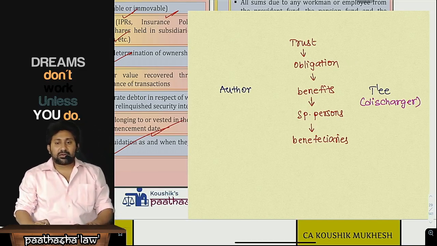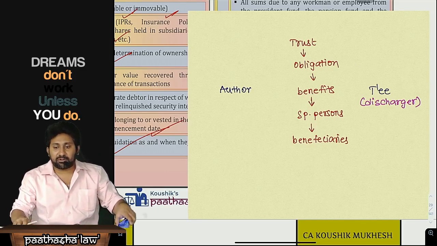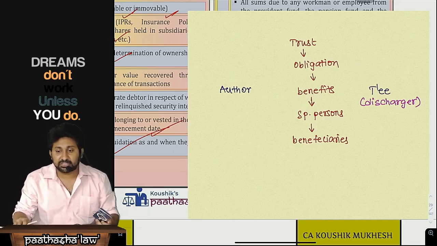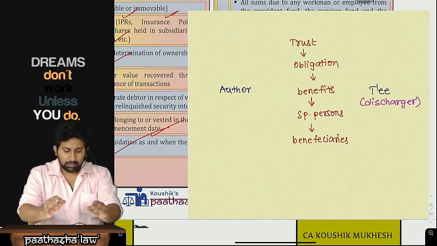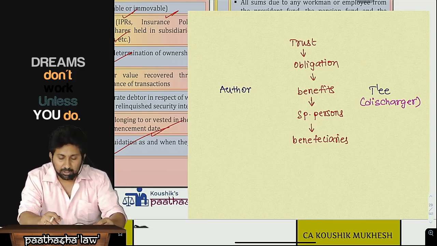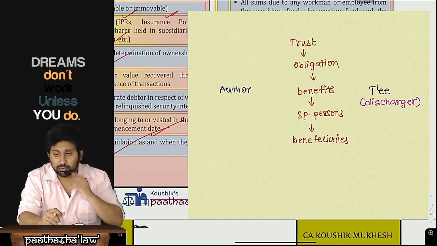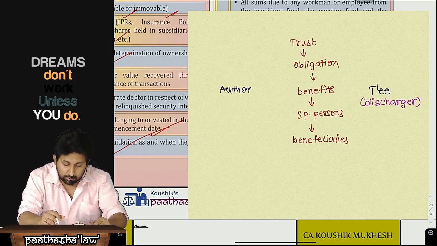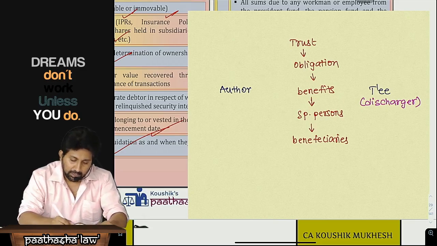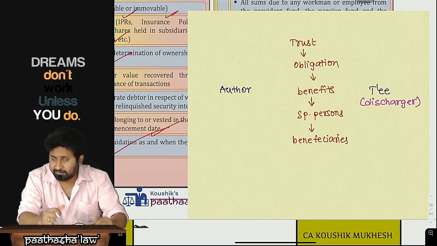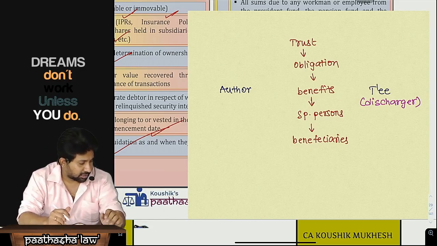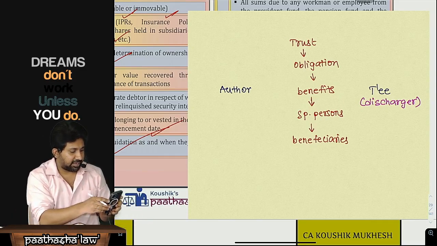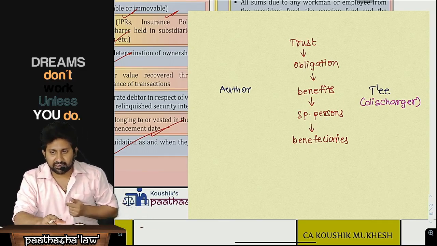So, trust is basically an obligation to provide benefits to specified persons, who are called beneficiaries. To create anything, one creator is required. A trust will be created by a person called the author.